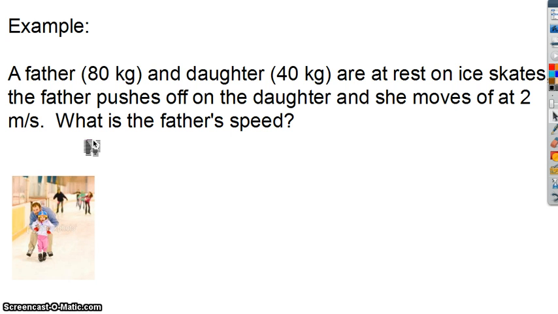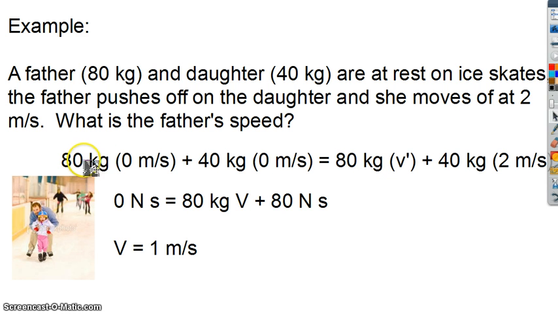Well, if they're at rest before, their momentum is 0. Afterwards, even though both of them are moving, their combined momentum must still be 0. So mathematically, their momentum before is 80 kilograms times 0 plus 40 kilograms times 0 meters per second, which is 0 newton seconds.